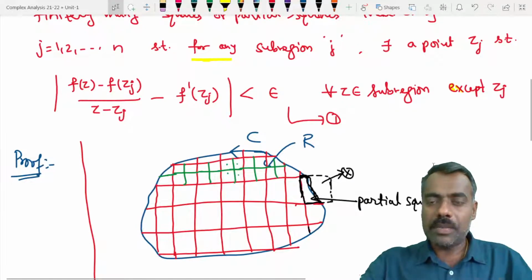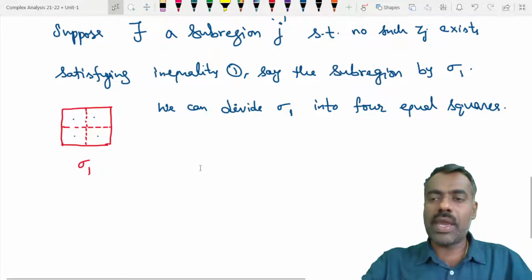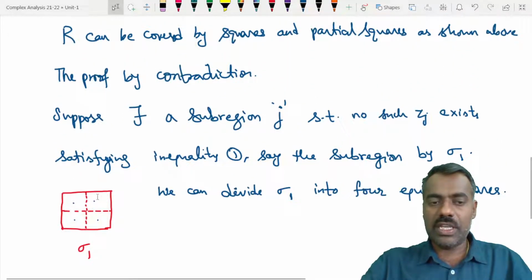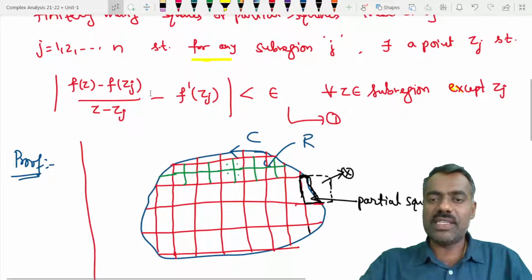So among these 4 squares, at least one does not satisfy this property. If every square satisfied it, then as I explained, we could make the mesh into smaller parts such that each part satisfies this condition.